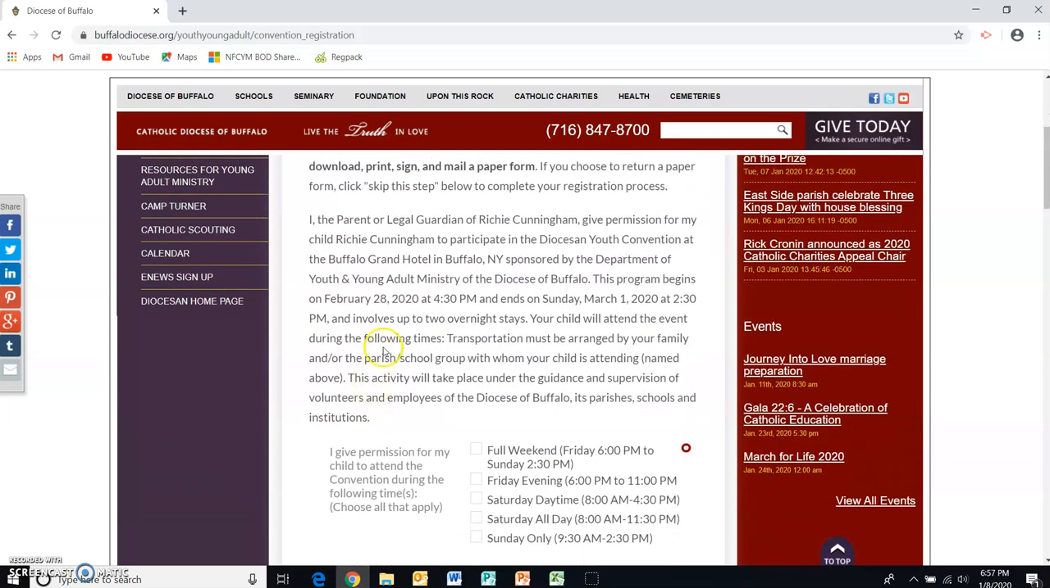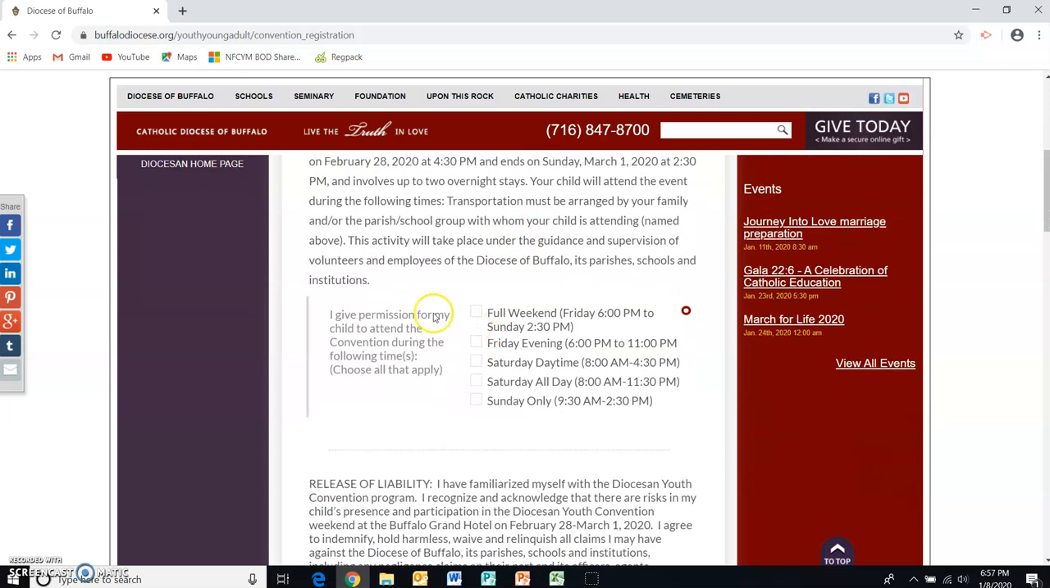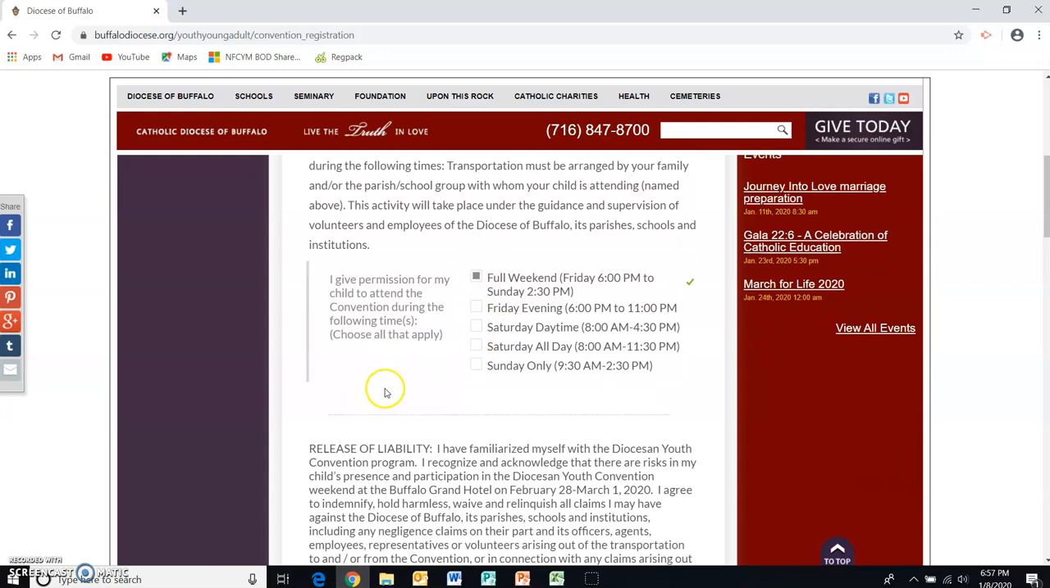Assuming that Marion is okay signing online for Richie, she would read this information, and the first thing she needs to do is click when Richie's going to attend the convention. In his case, it's the full weekend. Now, if he was coming for one of those partial packages, she might click the daytime package, for example. But instead, he is a full weekend only.